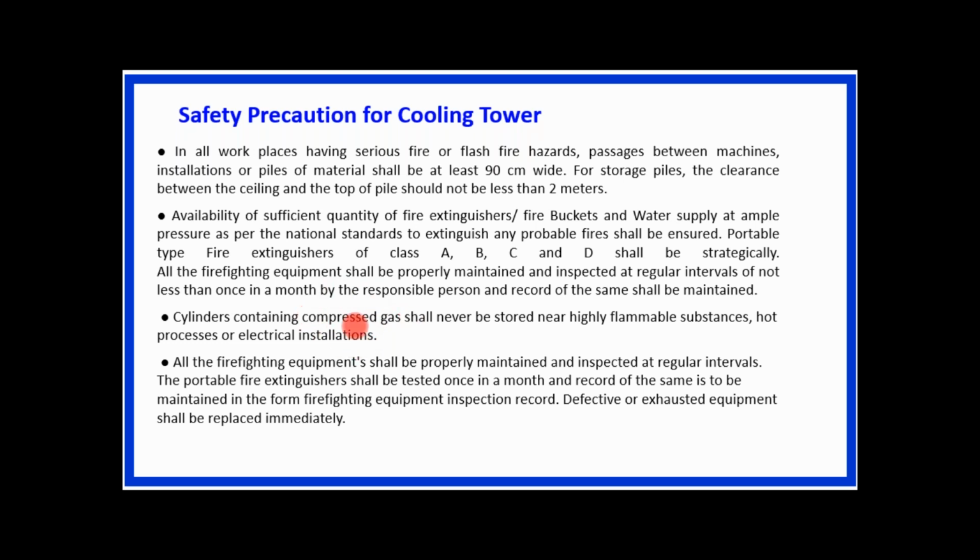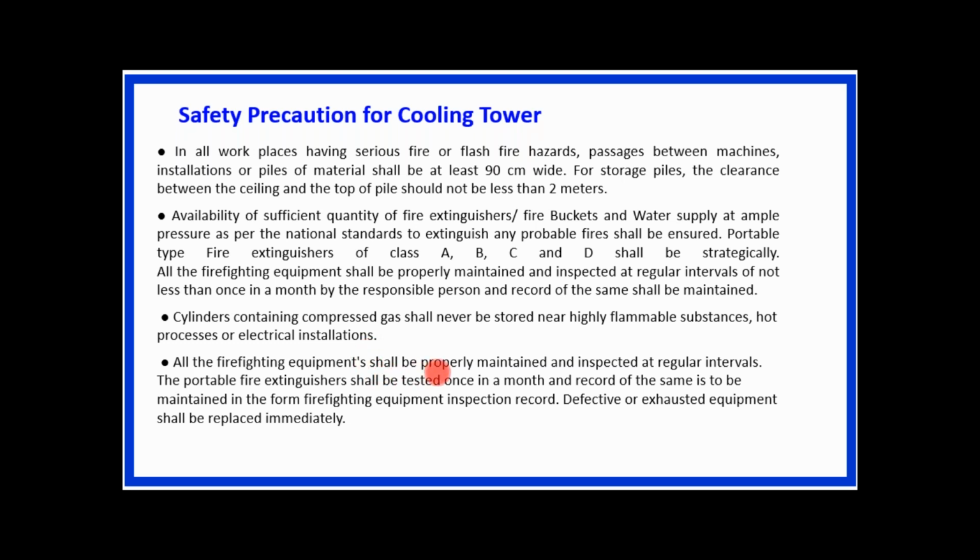So compressed gas means a pressurized gas. If there is a flammable substance, or hot processes, or electrical installation which can give us a spark or ignition source, then there is a chance of fire again. And if the compressed gas is flammable or explosive, then there is another hazard, that is, an explosive hazard may be the chance.